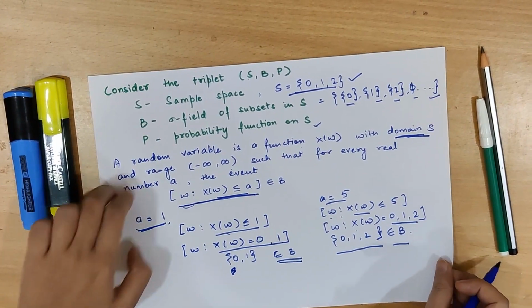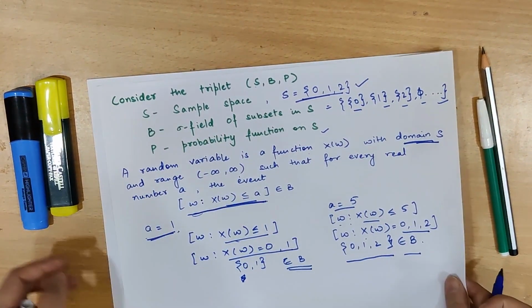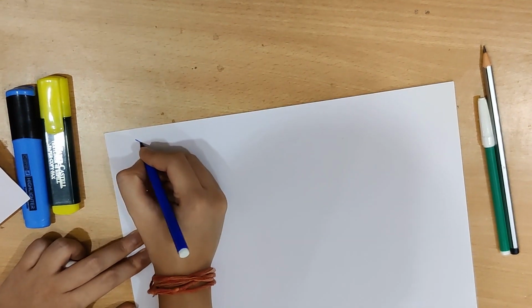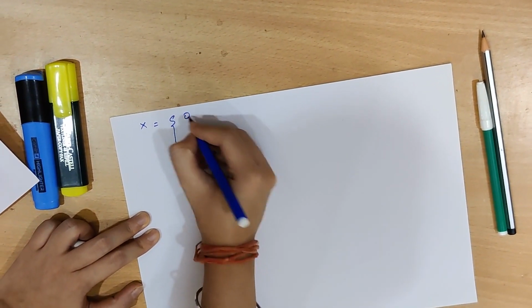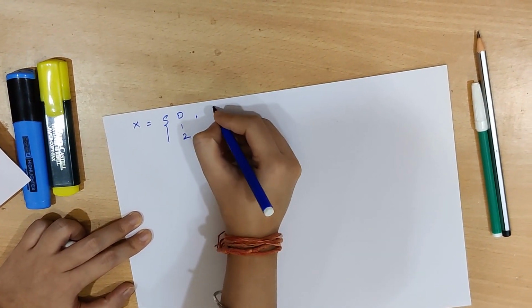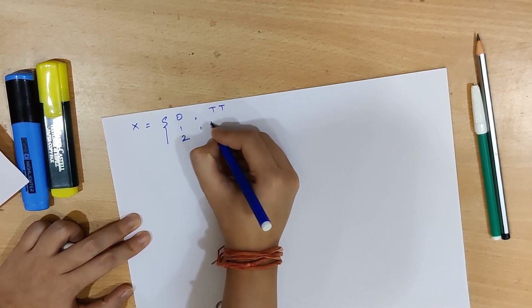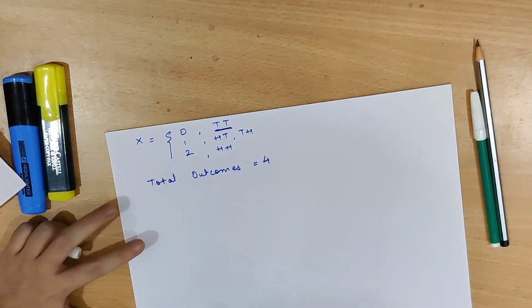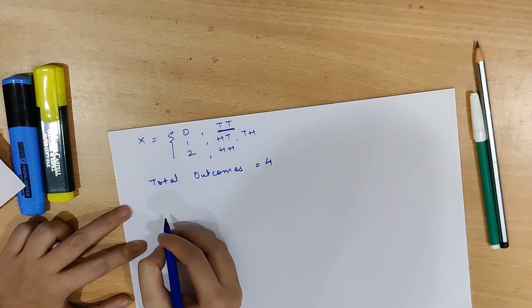Now let's move on to the probability function on S. We have seen that X is equal to 0, 1, 2 when tail tail comes up, head tail or tail head comes up, or head head comes up. We have total outcomes equal to 4.